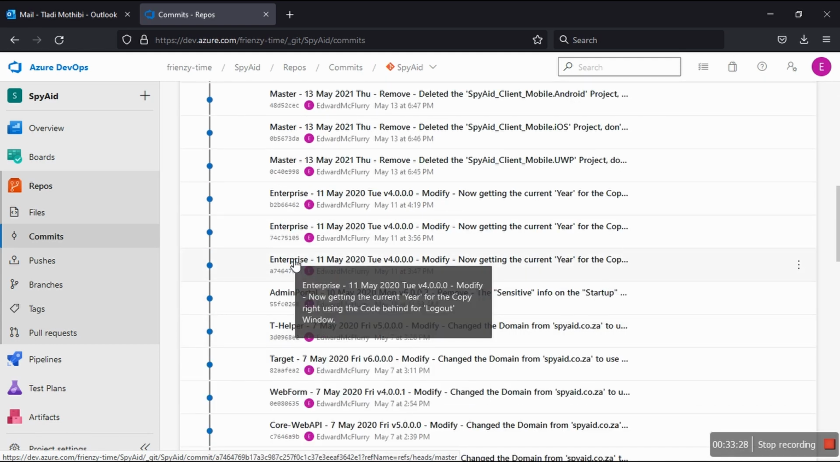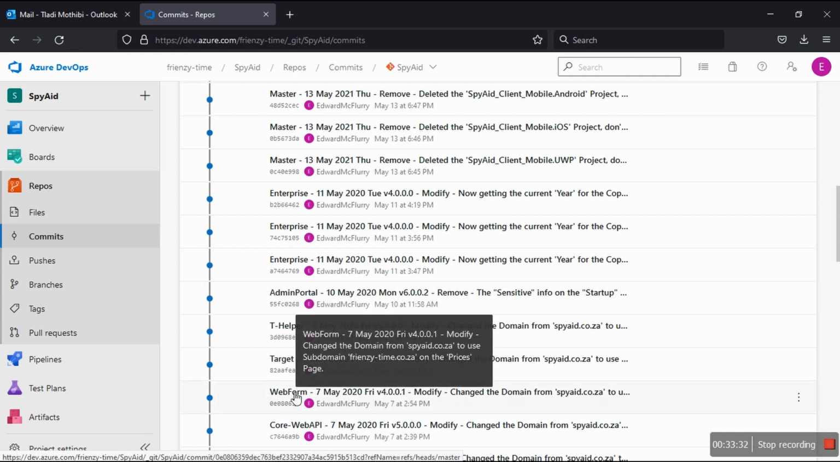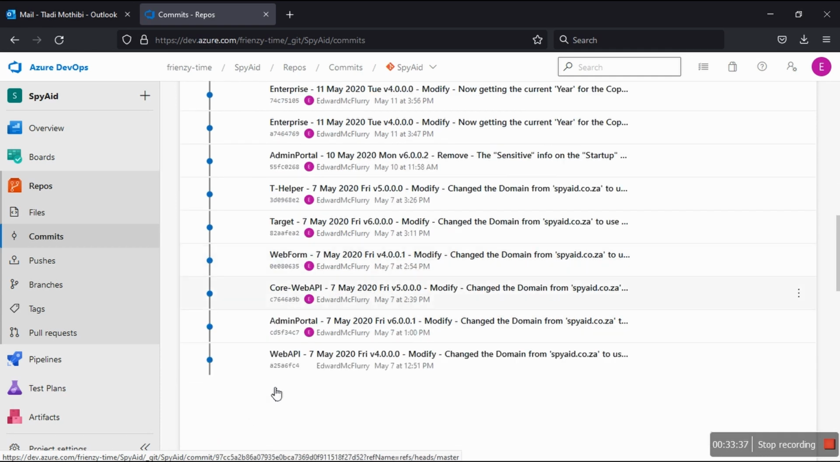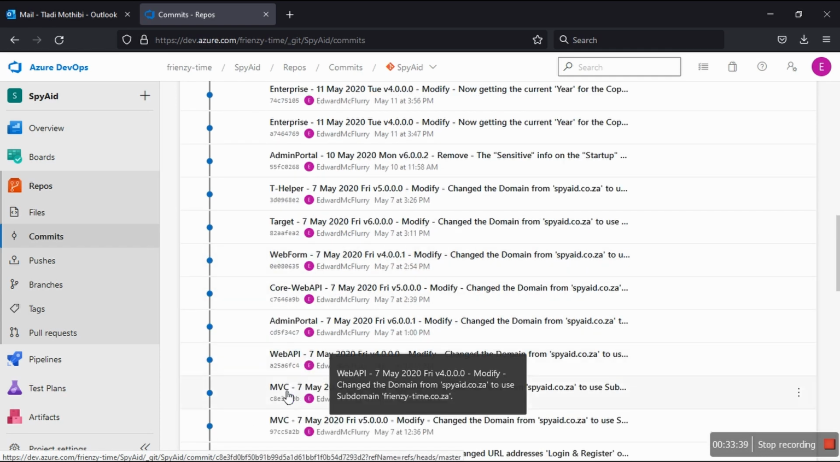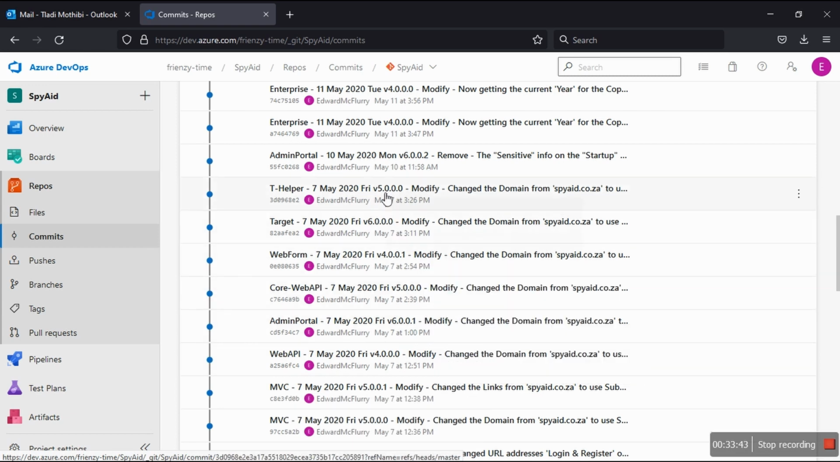You see, there's an enterprise branch, there's an admin portal branch, there's a web, and there's a web form branch, there's a core web API branch, where I was pushing the work. There's an MVC branch, and look at modify, and it has different versions, Friday, date, and all that. This is very interesting.